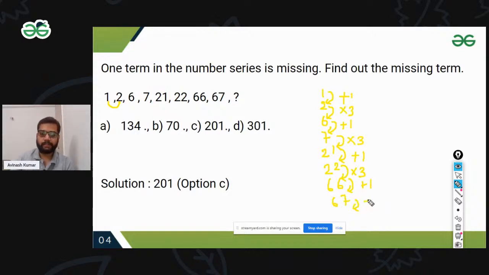After this, it could be the case of multiplication by 3. So 67 multiplied by 3. 7 threes are 21, and 6 threes are 18, plus 2 is 201. Our option number C. How did I find this?